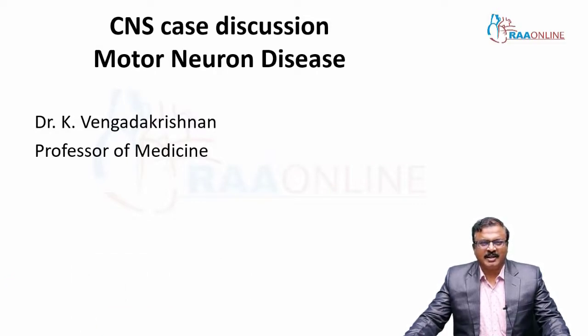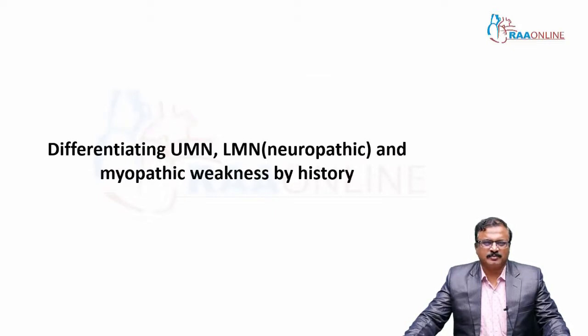We will be discussing a CNS case on motor neuron disease. What is the clinical presentation? We start with the history and how to consider other differentials and arrive at a clear diagnosis. What are the important features? There is a history to differentiate upper motor neuron weakness, LMN and myopathic weakness. This is what we should know.